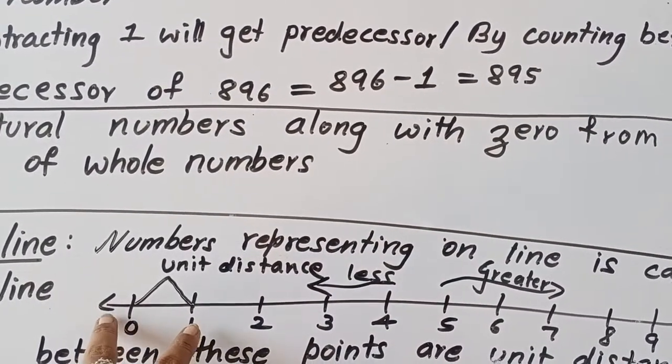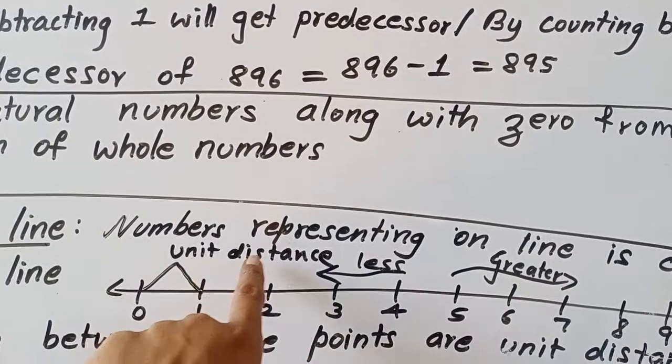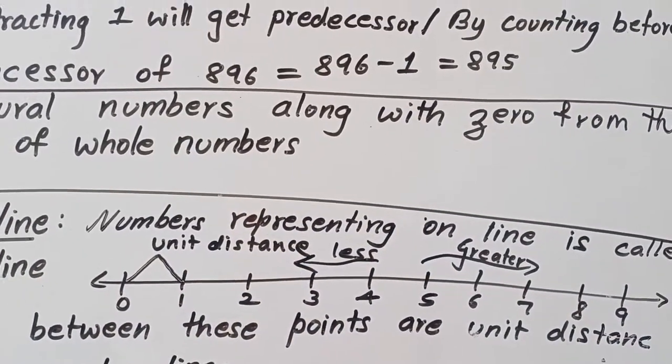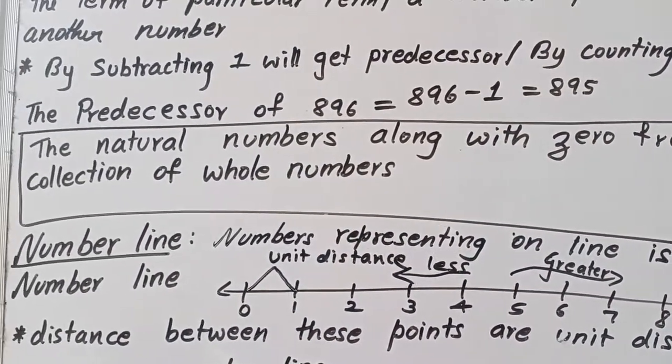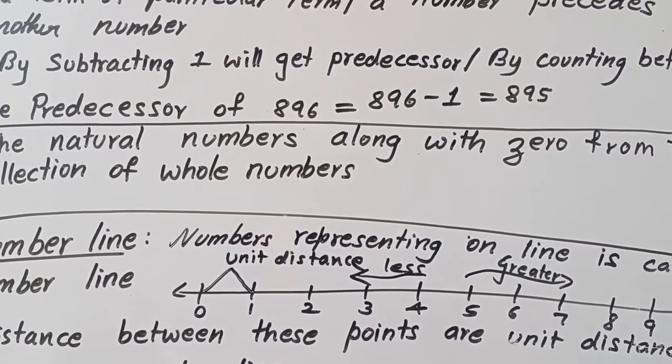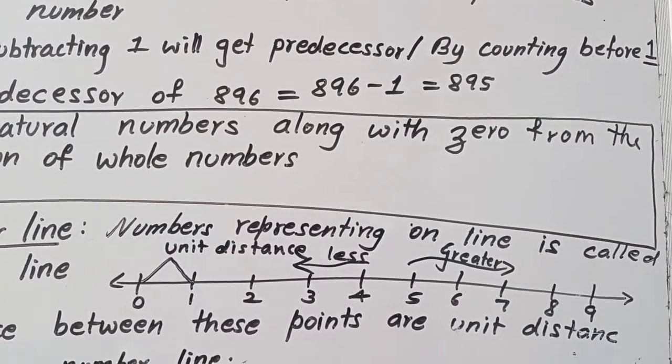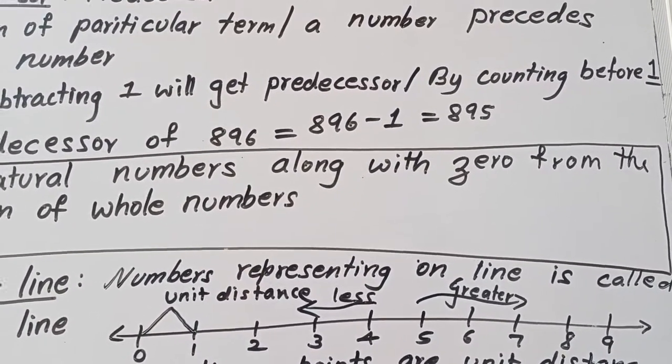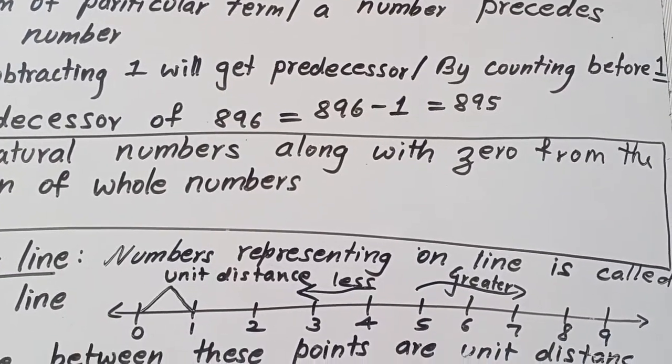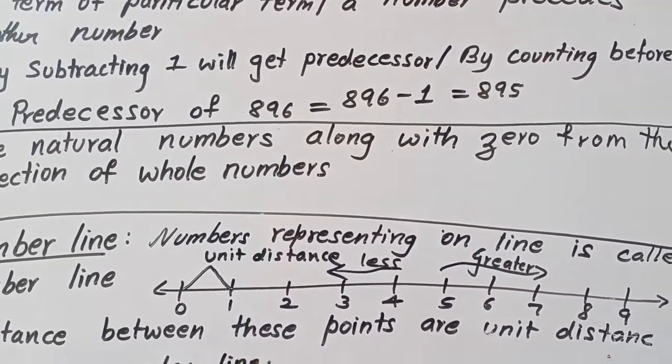The distance between these points is called unit distance. A single distance is called unit distance. The distance between two consecutive numbers is called the unit distance.